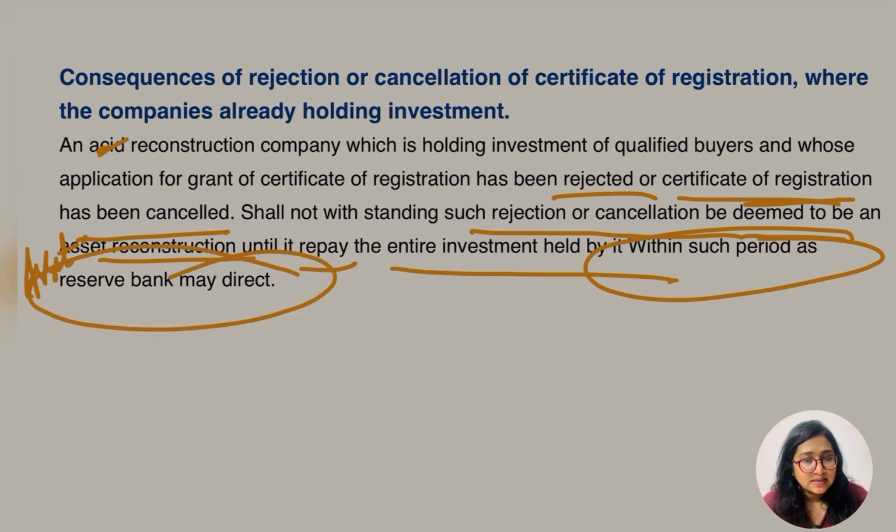Which means that if the company is holding any investment and RBI has not granted registration or has cancelled it, the company has to repay the investment.